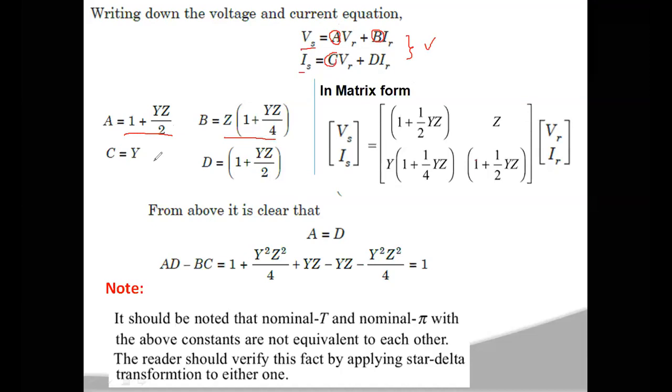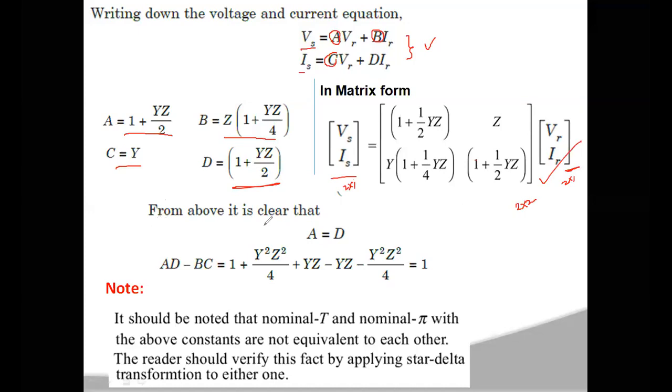Now, if this is represented in matrix form, you will have Vs and Is as one vector, which is a 2 by 1 vector, and your ABCD matrix is 1 plus yz by 2, z, y into 1 plus yz by 4, 1 plus yz by 2. So this is your 2 by 2 matrix, and here you will have the receiving end voltage and current vector, which is again a 2 by 1 matrix.